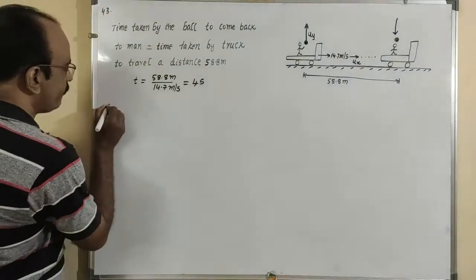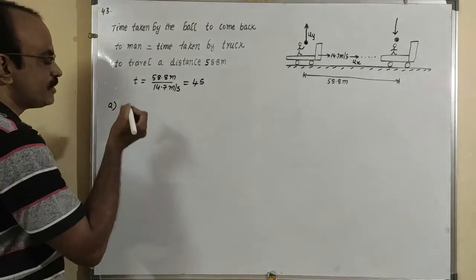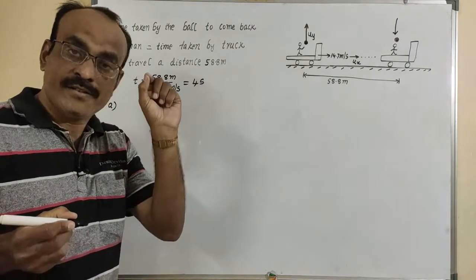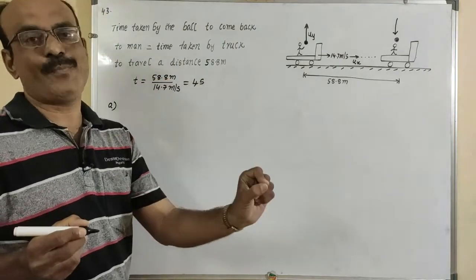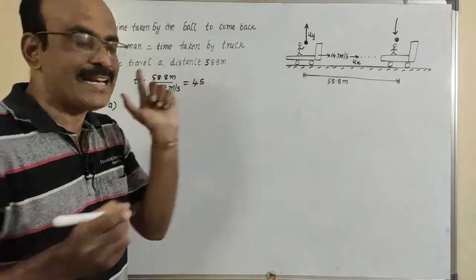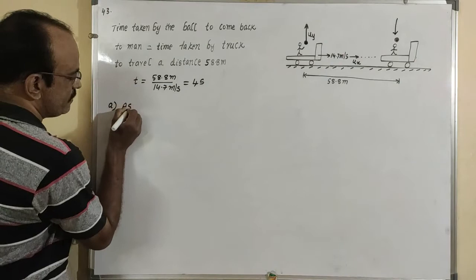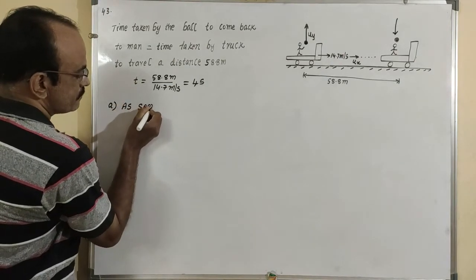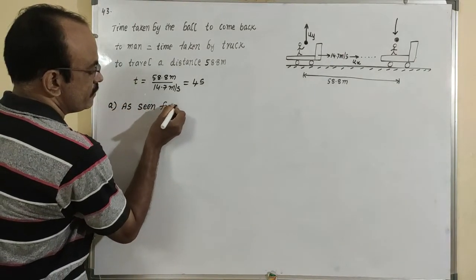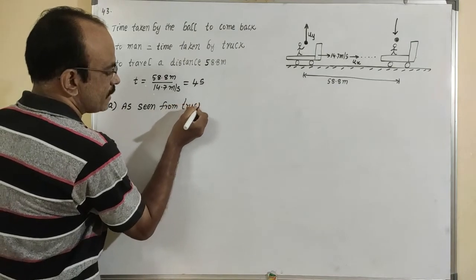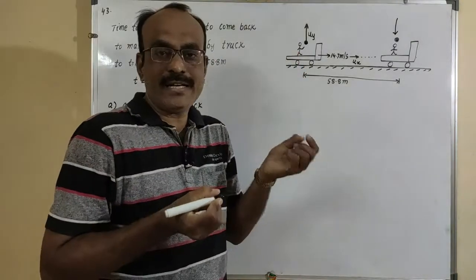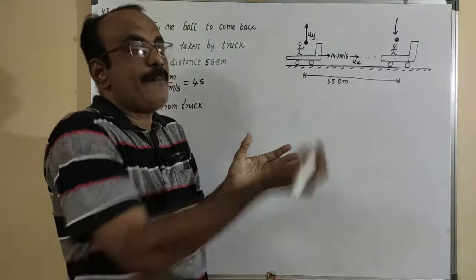So first of all, we will take A. That means we have to calculate velocity and angle of projection as seen from the truck. He is standing on the truck and he throws the ball in the upward direction.